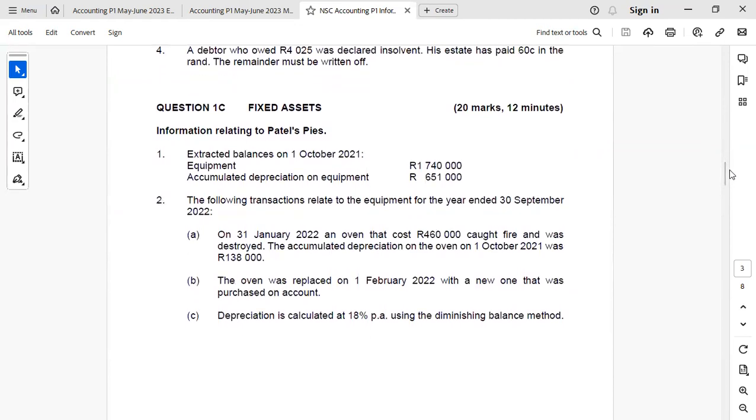It relates to tangible assets. So here you have to be careful. You calculate depreciation of the asset sold, you calculate depreciation of the new asset, and then you calculate depreciation of the remaining assets: sold, new, and remaining. Okay. And you should be able to answer this question.